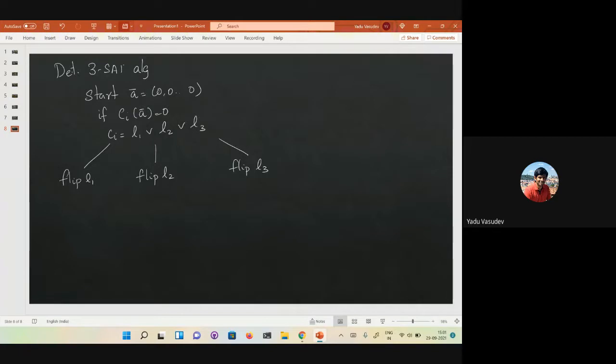But now what you do is you try all three branches. Okay? What you can say is that one of these three branches is a good branch, one of the three takes you closer to the satisfying assignment S. It must be the case.